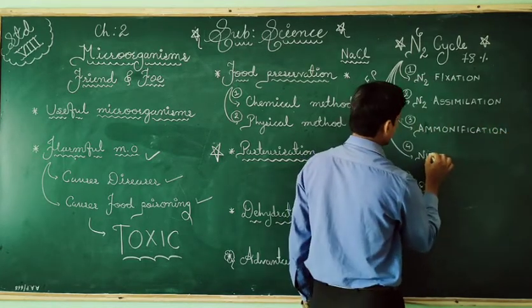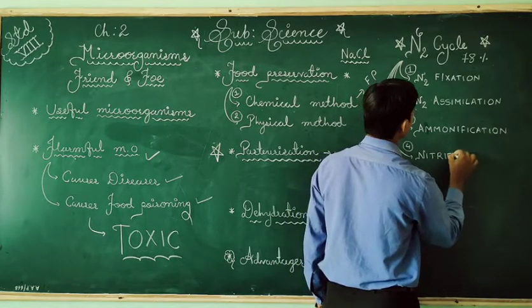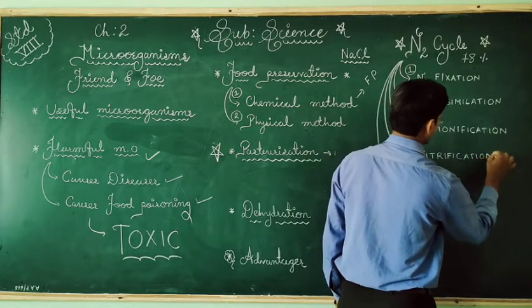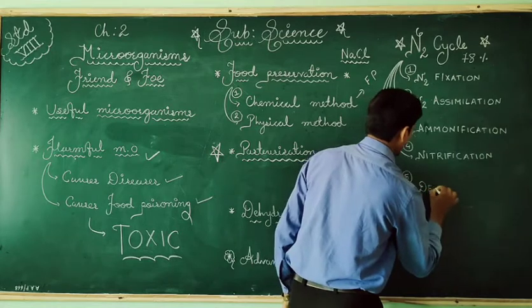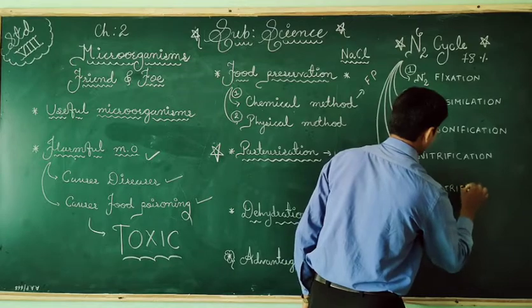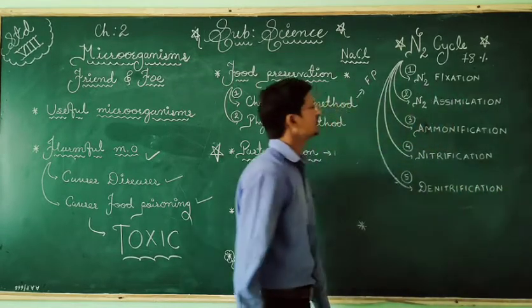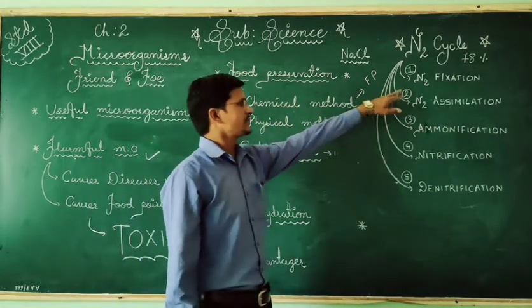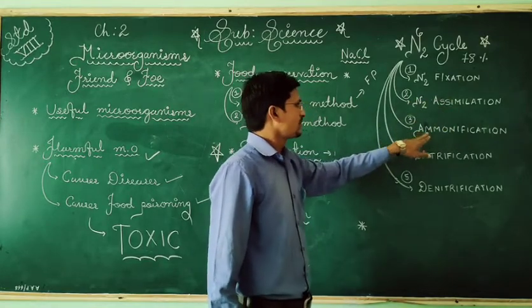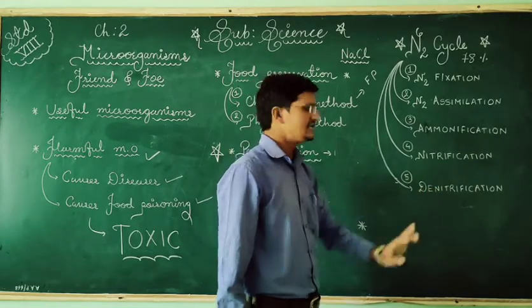Then nitrification. And the last is denitrification. So these are the 5 steps of nitrogen cycle. First is nitrogen fixation, second is nitrogen assimilation, third is ammonification, fourth is nitrification, and the fifth is denitrification.